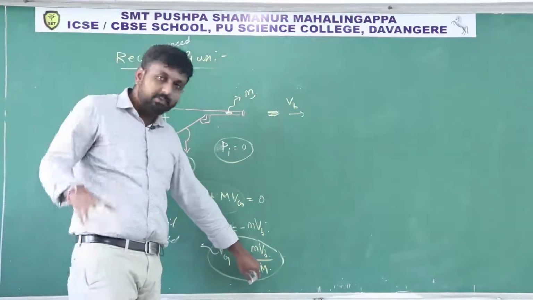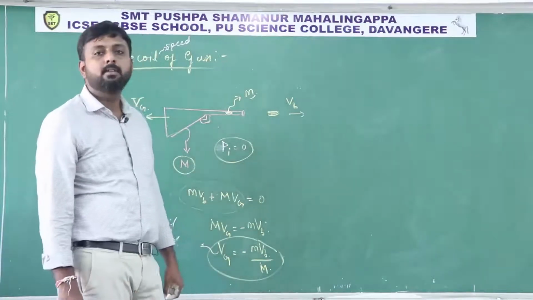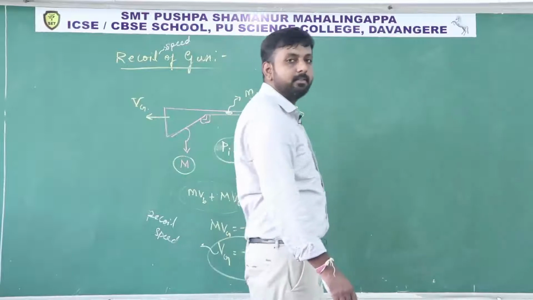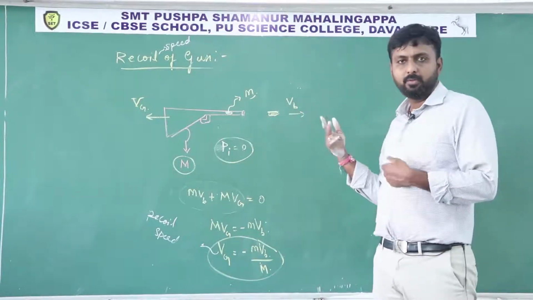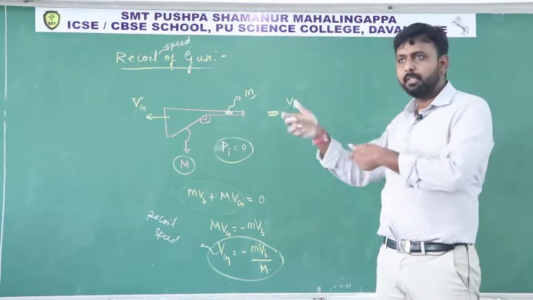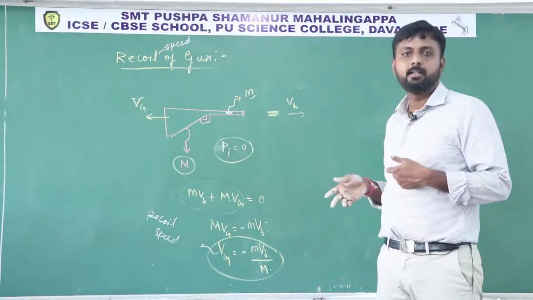See here, if the mass of the gun is more, the speed of the gun will become less. Because of this reason, you may observe that while firing, the soldiers hold the gun very tightly to their shoulder, isn't it? Why?